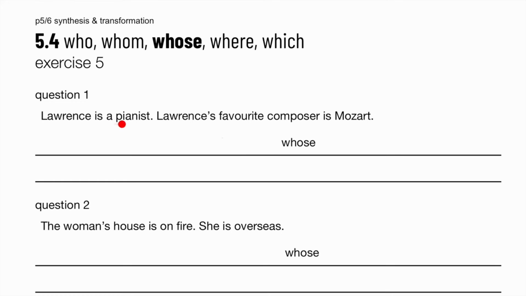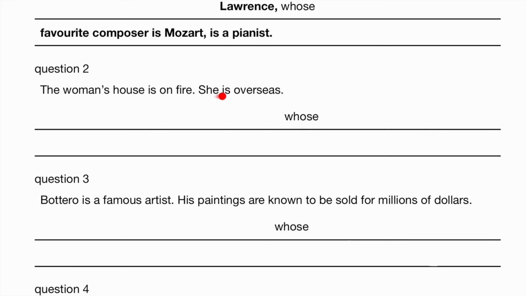Exercise 5. Lawrence is a pianist. Lawrence's favorite composer is Mozart. Lawrence, whose favorite composer is Mozart, is a pianist. The woman's house is on fire. She is overseas. Oh dear. The woman whose house is on fire is overseas.